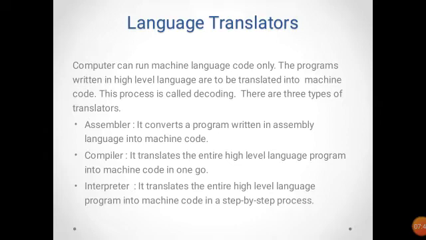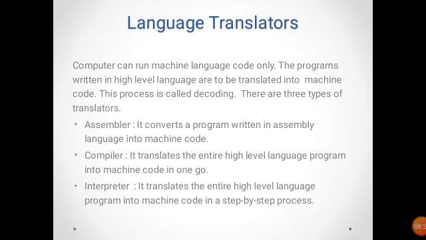Compiler translates the entire high level language program into machine code in one go. At a time, it translates and it displays all the errors at the end of the program. Once all program errors are rectified, then it converts into machine code and that program can be executed anywhere in any system.